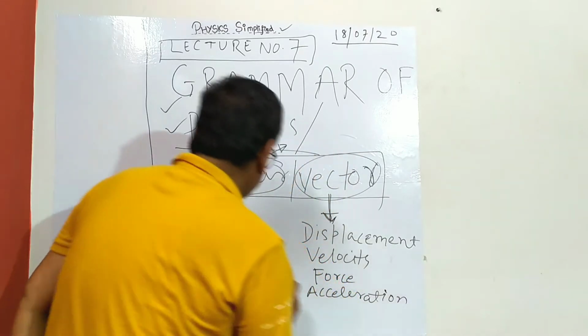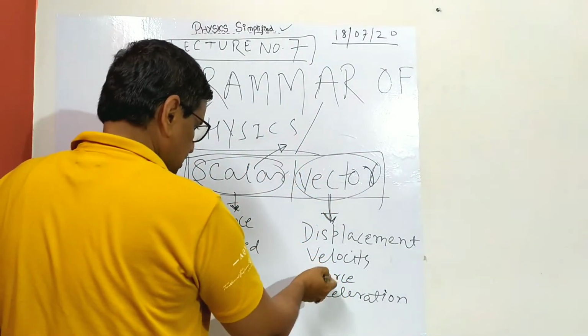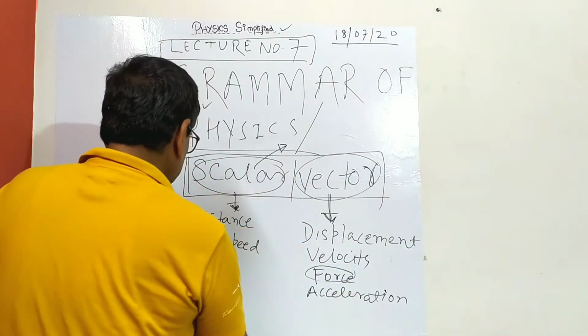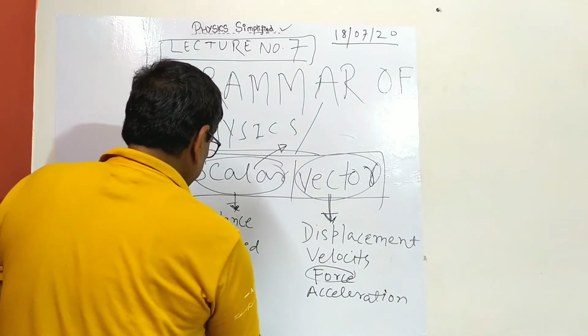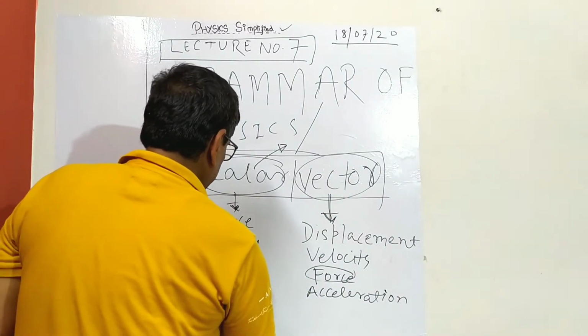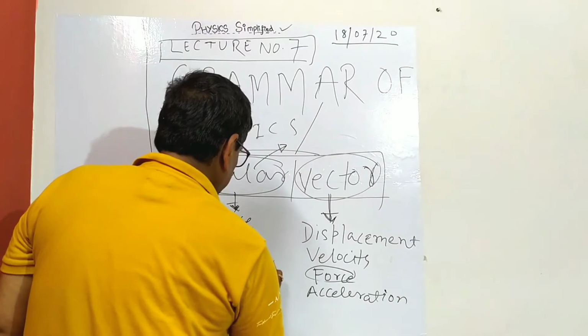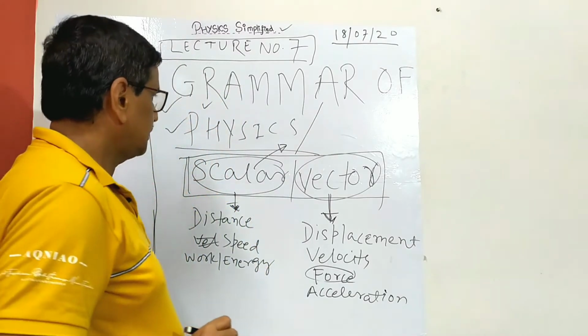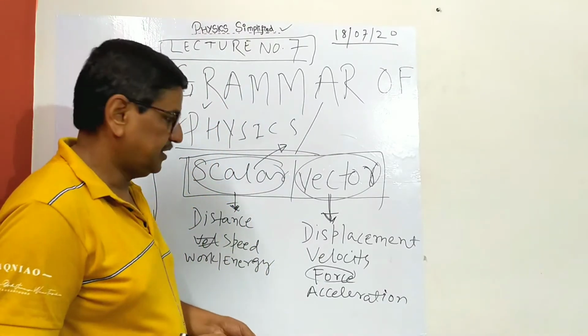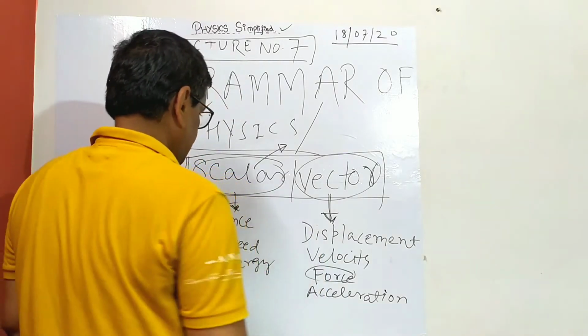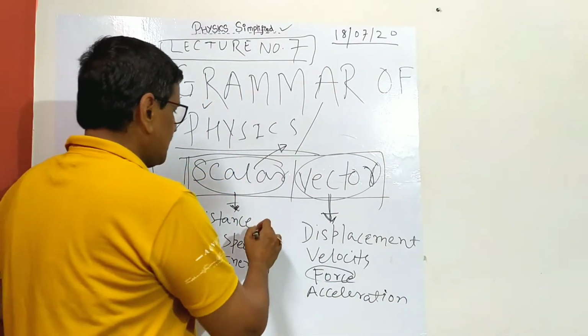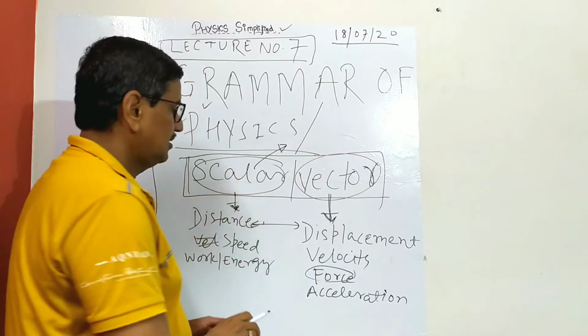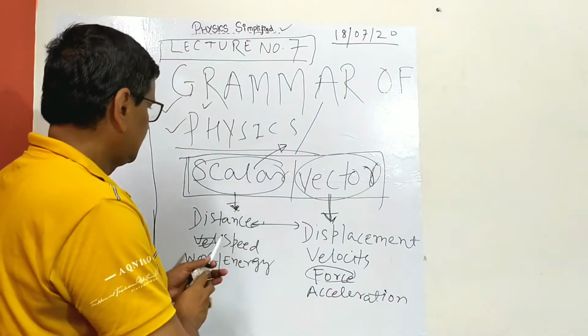Okay, here what will you write? Force. Force is a vector, but work done, work and energy are scalars. Now there are so many things you can read. I am not going to deal with all those, because this is something more interesting and more fundamental. So now I will start with distance and displacement.